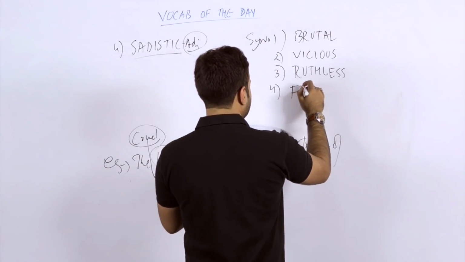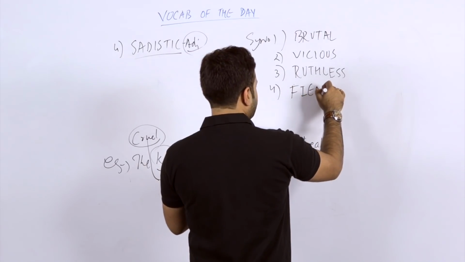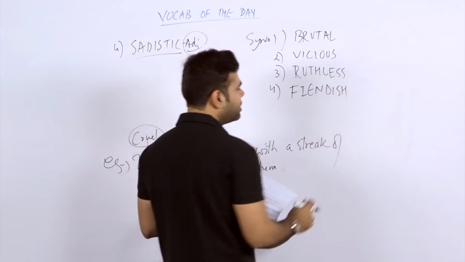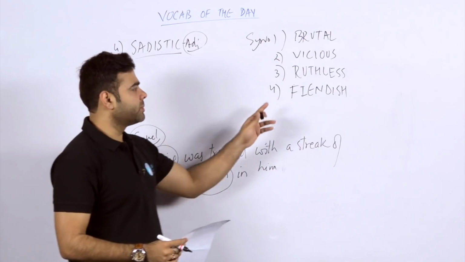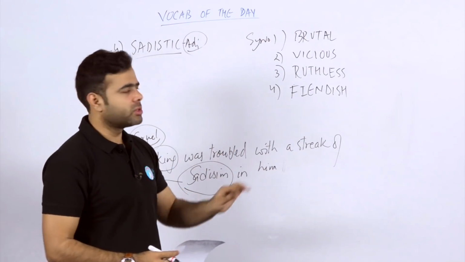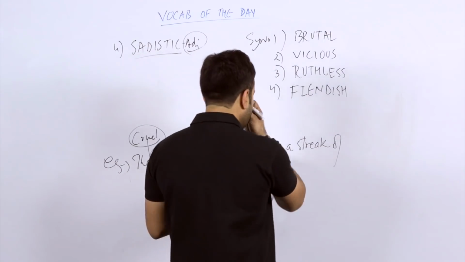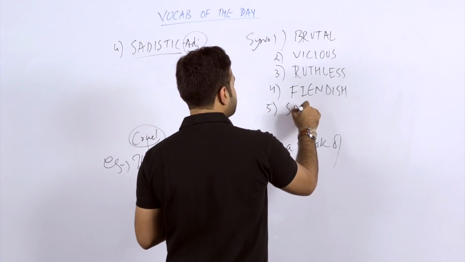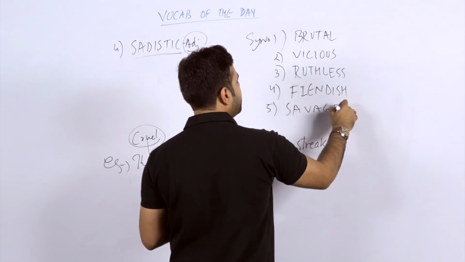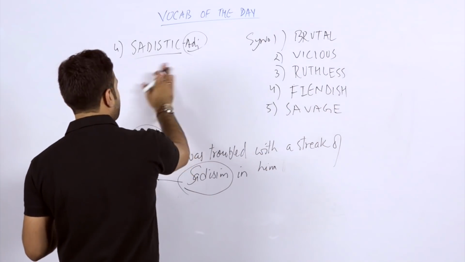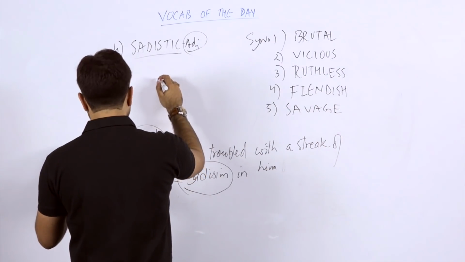So the fourth word is a simple word, F-I-E-N-D-I-S-H. Have you heard this word? Have you come across this particular word, fiendish? It's a nice word, students. I want you to add it to your dictionary. Fiendish is a very nice word. And fifth, we can take a simple one, savage. Savage is becoming wild and not really very helpful. So someone who is very wild and very bad.